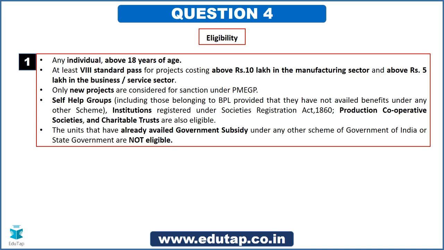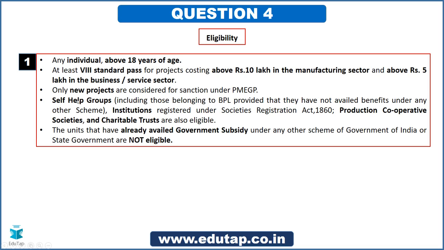Again, you can get direct questions from this particular aspect as well. So it says any individual who is above 18 years of age. Now note this down, age criteria is there. You need to be 18. Then at least 8th standard pass for projects which is costing above rupees 10 lakh in the manufacturing sector and above rupees 5 lakh in the business or the service sector. So yes, you need to be 8th standard pass, right? And again, only new projects are considered for sanction.